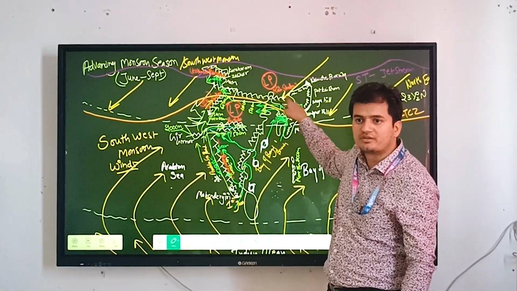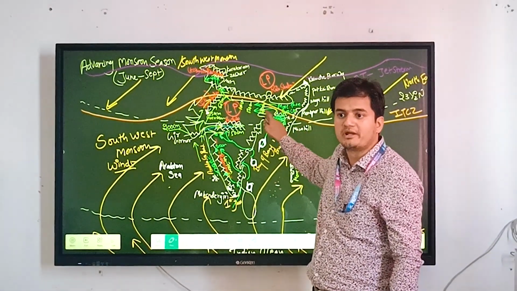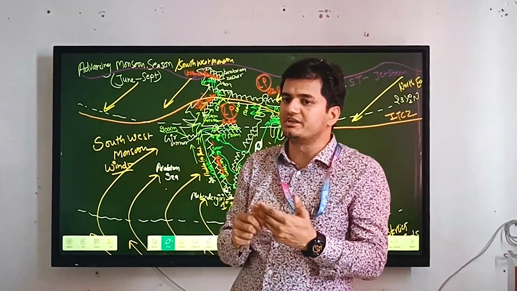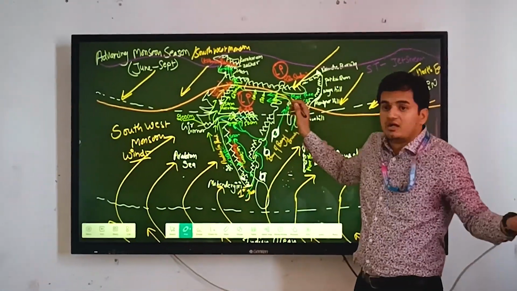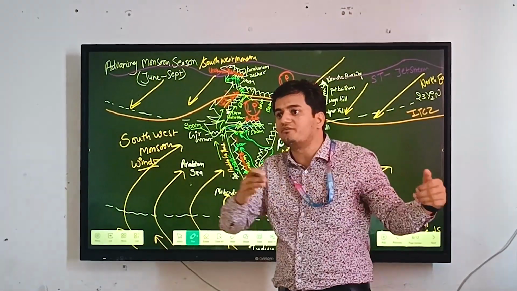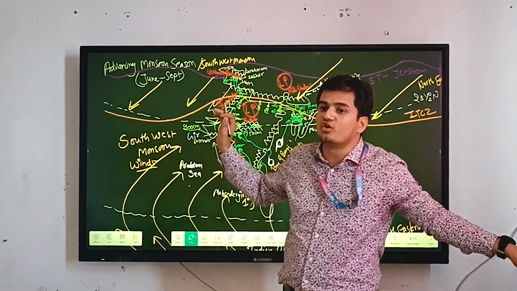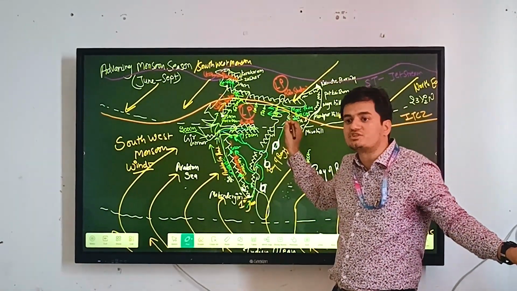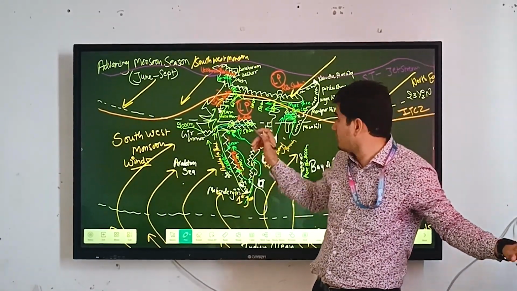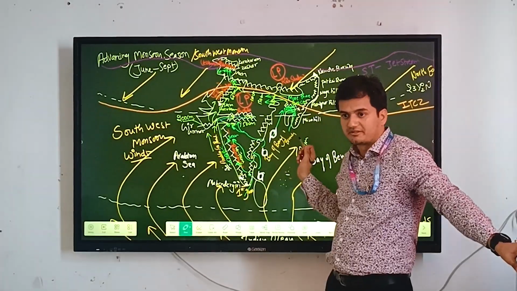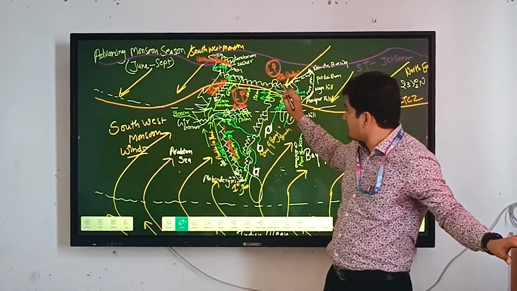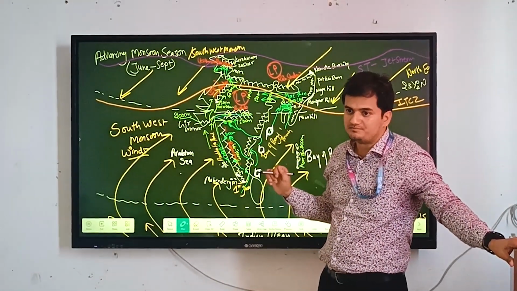Just about in the north of Bangladesh, we have the state of Meghalaya, in which we have three ranges of hills called Garo, Khasi and Jaintia. Here, the Bay of Bengal branch, bearing huge moisture, collides with these hills and huge rainfall occurs in this region. The town of Cherrapunji and Mawsynram face around 1000 centimeters of rainfall. So this is the region where we can see the highest rainfall compared to any region in the world.